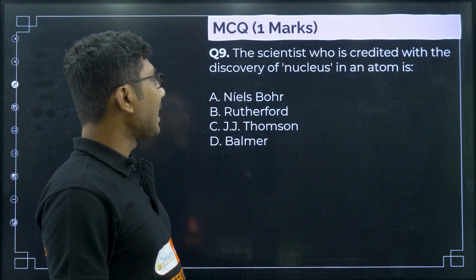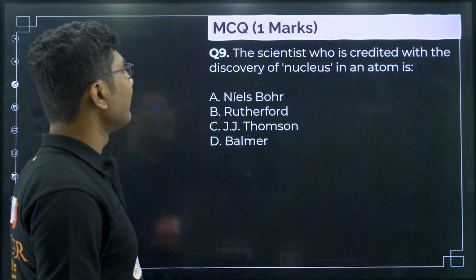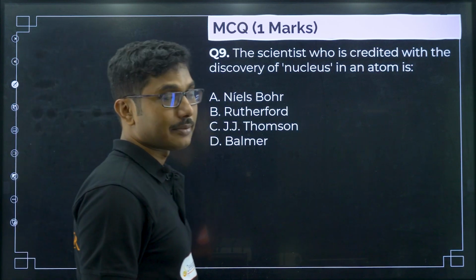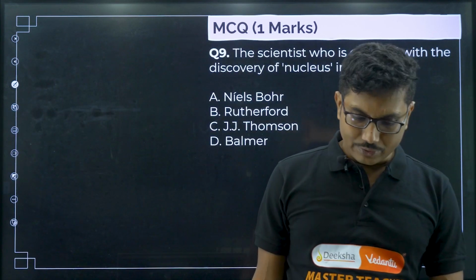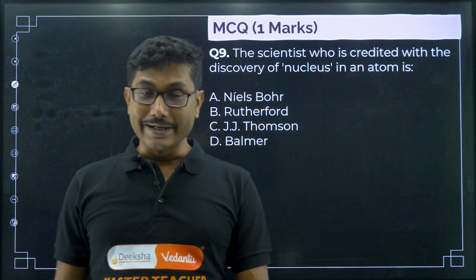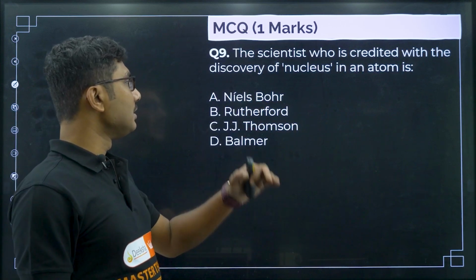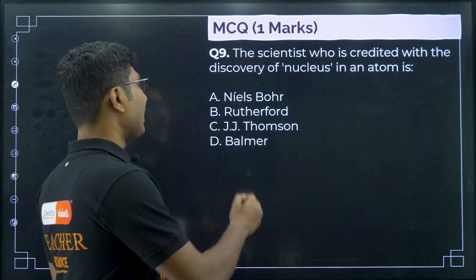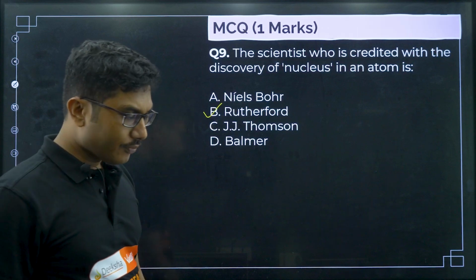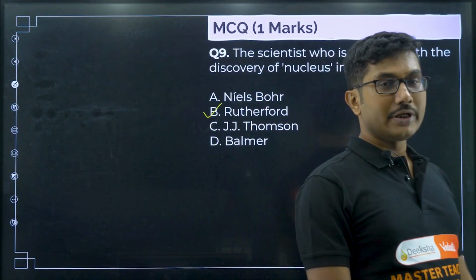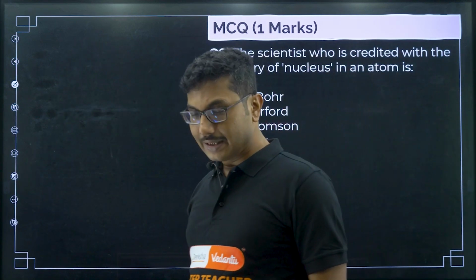Next question: the scientist who is credited with the discovery of the nucleus in an atom. Who discovered the nucleus? Maybe you think Niels Bohr, but the actual answer is Rutherford. Before Rutherford no one actually knew there is a nucleus.